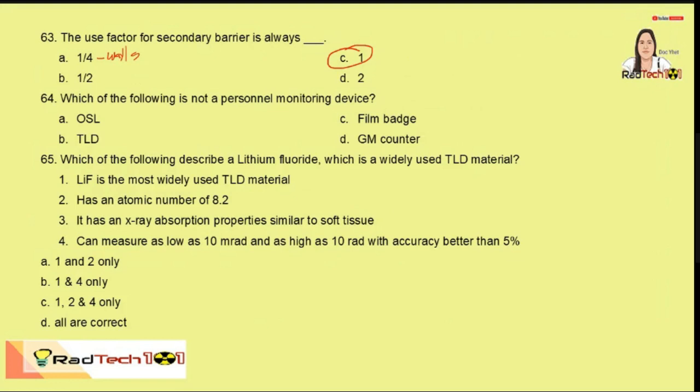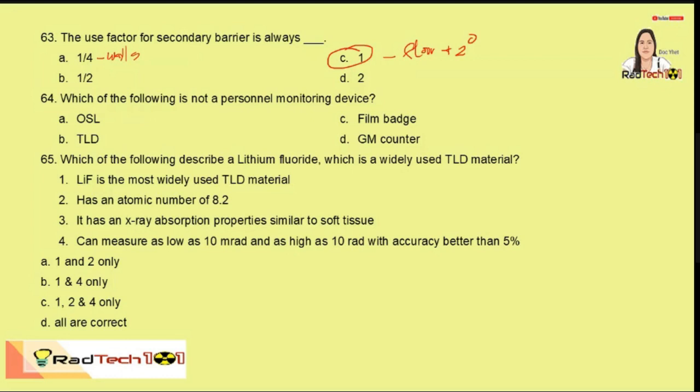And then the floor and secondary barrier, 1 siya. So, yan yung mga use factor as recommended by the NCRP. So ginagamit siya for calculation of the shielding sa ating X-ray facility.